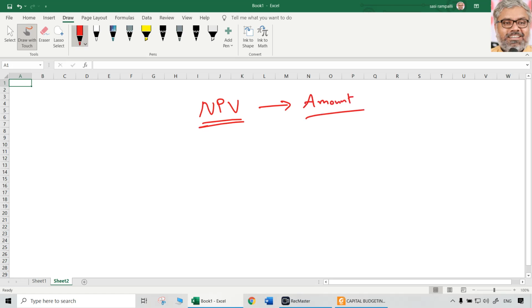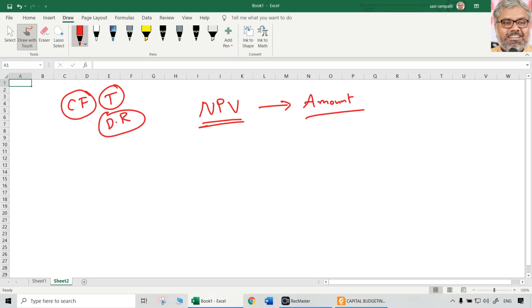And most importantly, for this computation to be done, a lot of inputs are required. Majorly, the inputs are definitely cash flows, then time period of the project, and also a very important aspect, the discount factor or discount rate.